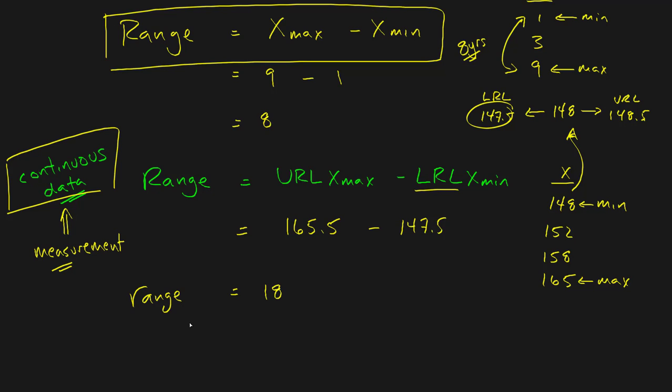This is about as simple as it can be, and it's also easy to understand what our answers are. Like this 18 here, it means that there is a range between the heaviest and the lightest person of 18 pounds. So nice and simple, easy to understand. This is the sort of thing that we use in real life all the time, in common language. Well, here's where the problem comes in.